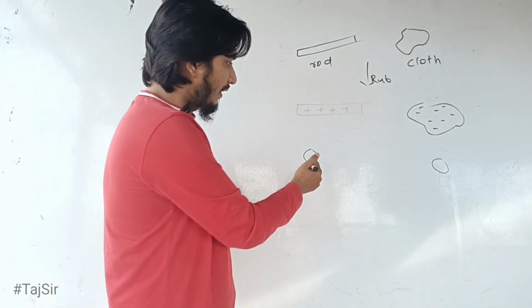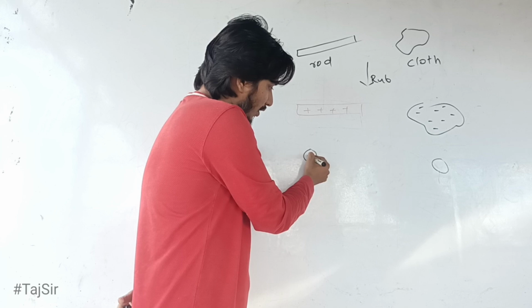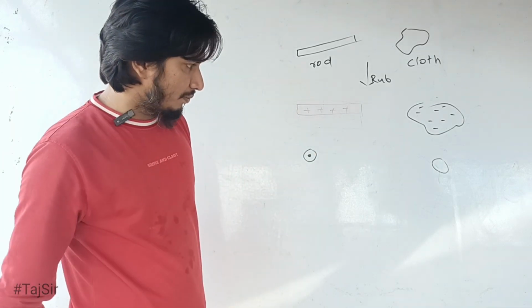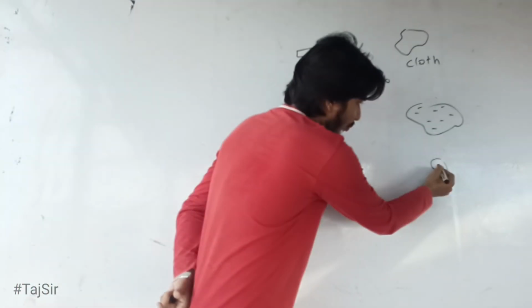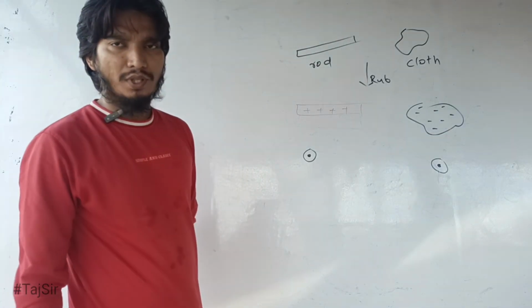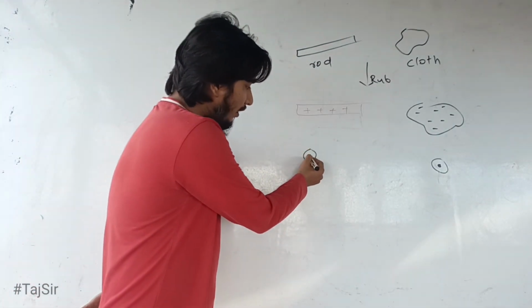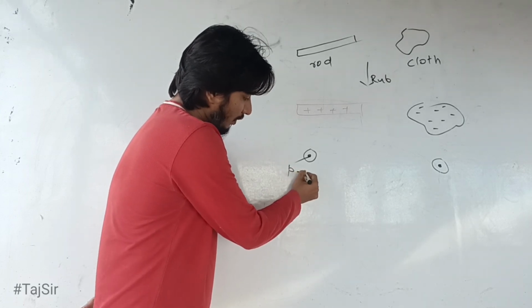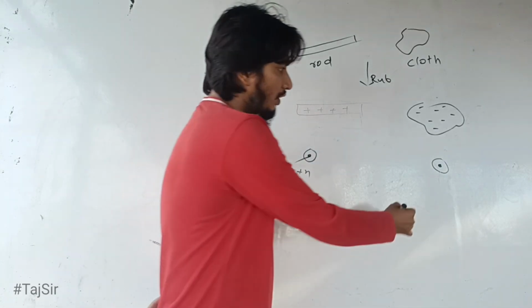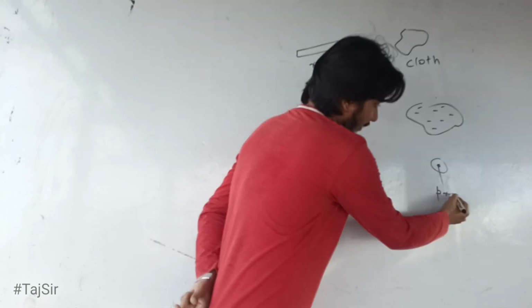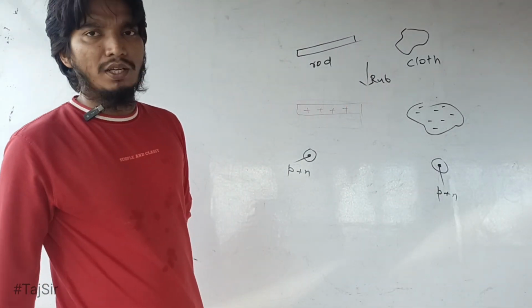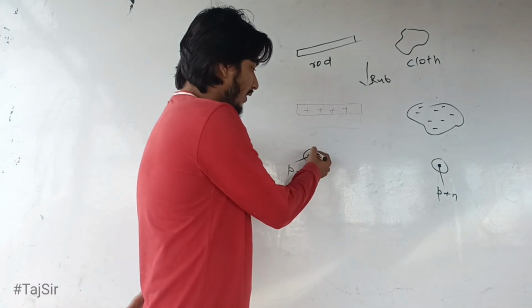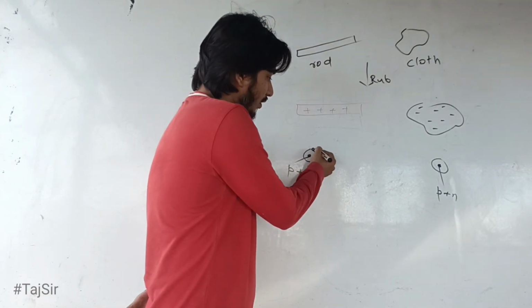We know that there is a nucleus inside the atom. So in both cases there will be a nucleus, and in the nucleus there are particles known as proton and neutron. Here also proton and neutron, and another particle, the electron, is outside the nucleus.